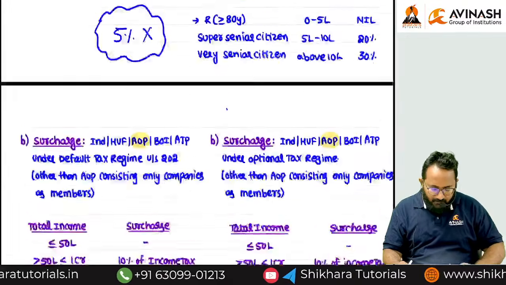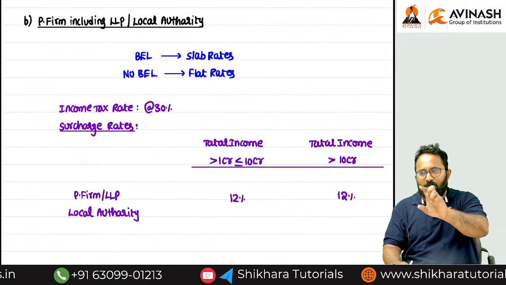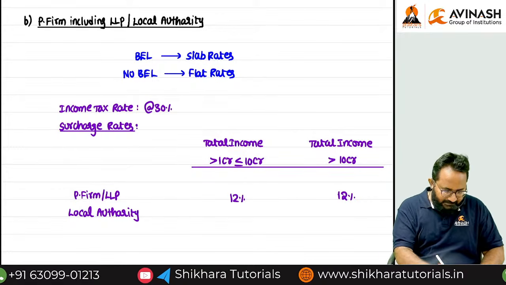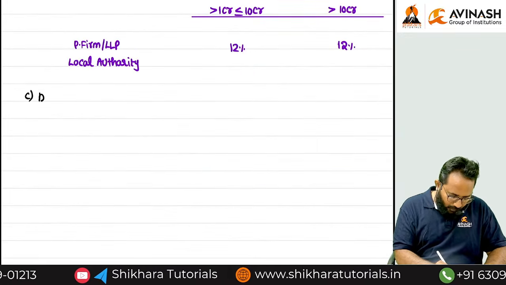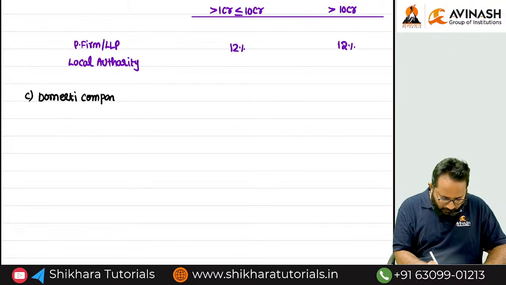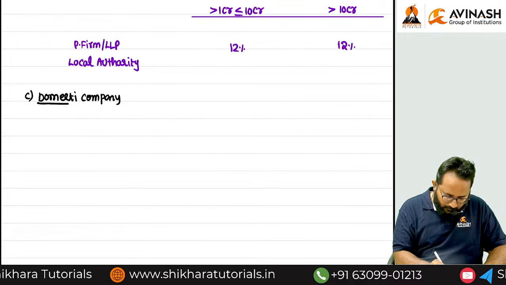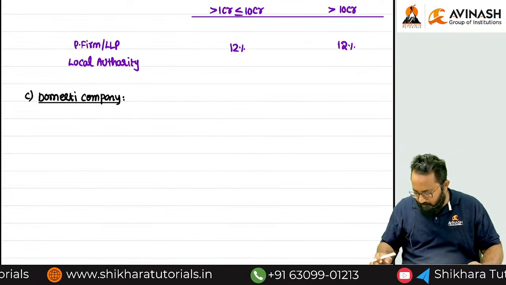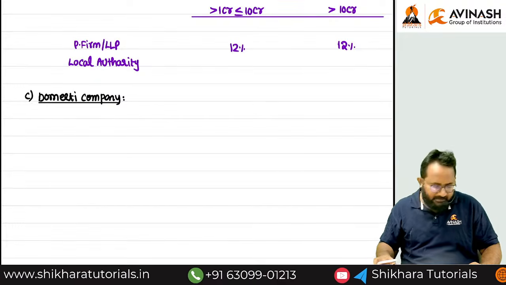First of all, tell me how we can classify the companies for discussing the tax rates. First one is a domestic company. Second one is a foreign company. Shall we discuss the domestic company tax rates first? Then after that, the foreign company. So now we'll discuss the tax rates for domestic company. All of you, shall we start? Simply, domestic company means Indian company. Okay.